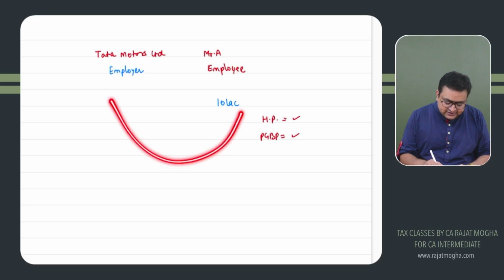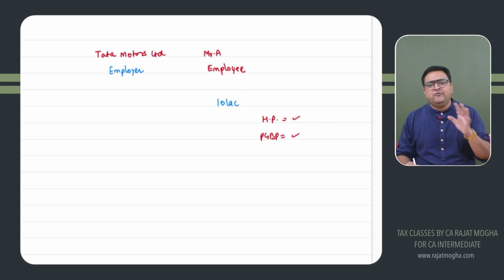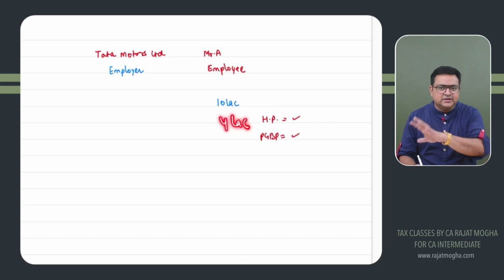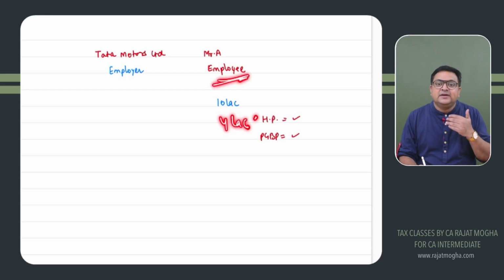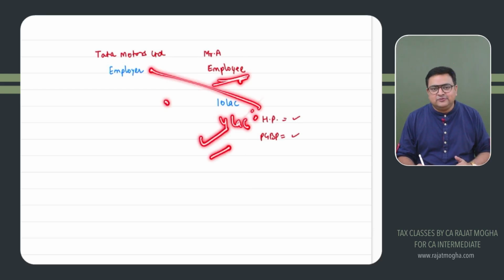In case they mention that, sir, apart from salary, I have income from other heads also, house property, PGBP, capital gains, IFOS, anything. So let's say I have income of rupees 4 lakh coming from other sources, other heads. Now if Mr. A furnishes this income to the employer, then the employer will be considering the other income also. So now the total income will become 14 lakh.